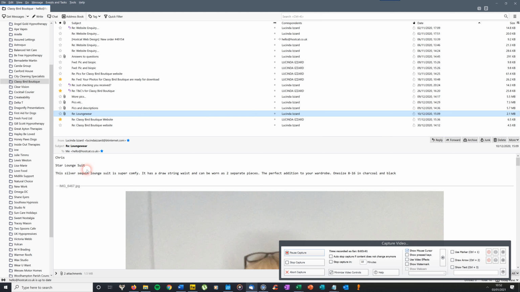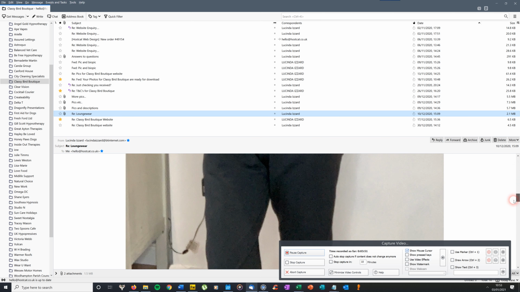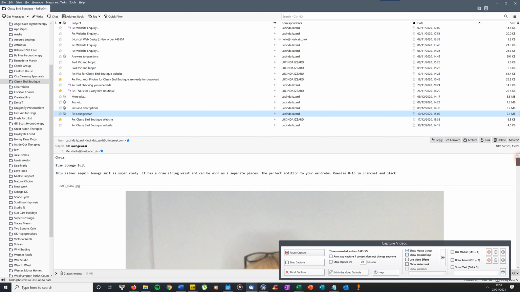This Star Lounge suit. The reason it's simple is because it's just one size, so there's no variations of colour. Or am I wrong about that? Yes, there are actually. Charcoal and black. Right, okay, so it's not a simple product. Let me see if there's another one.